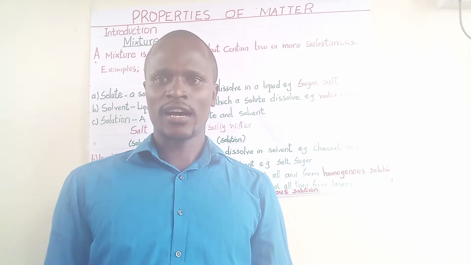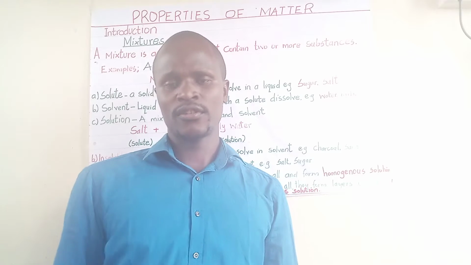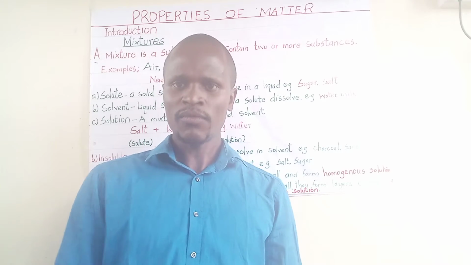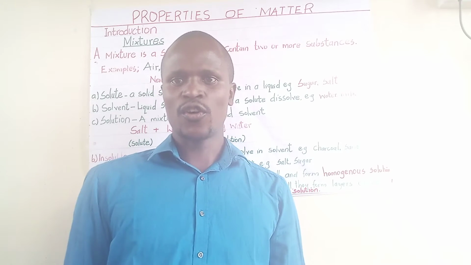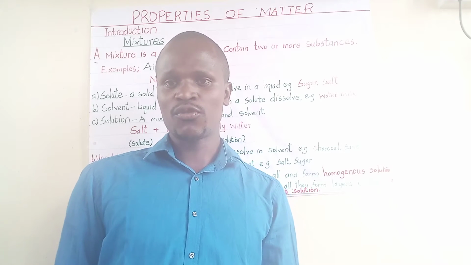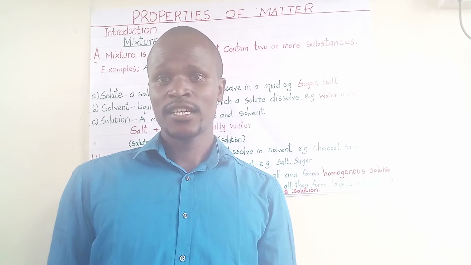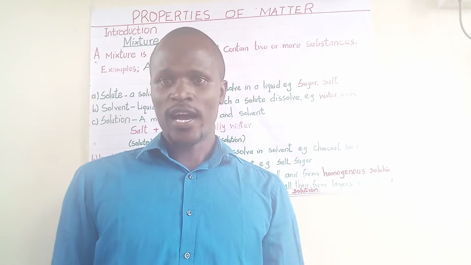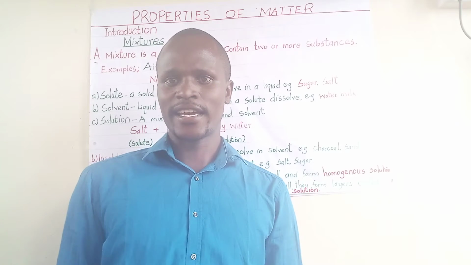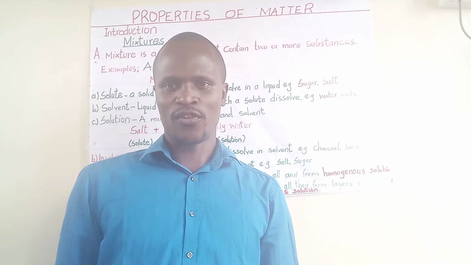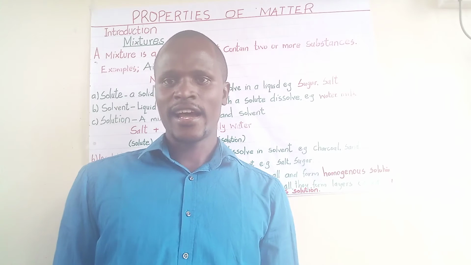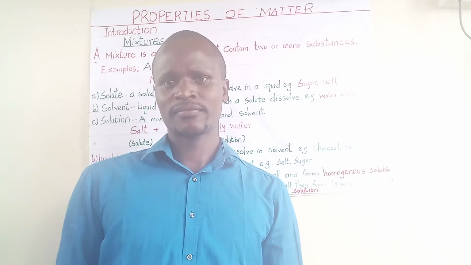I want to give you a very good example of mixtures. For example, look at air. Air is a combination of different gases. For example, we have oxygen, nitrogen, carbon dioxide, and other gases like helium, neon, and argon. Therefore, air is a mixture.